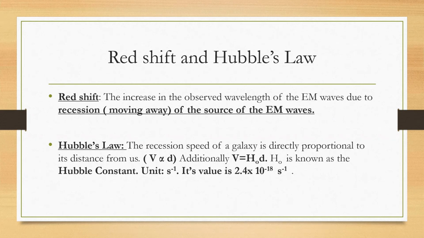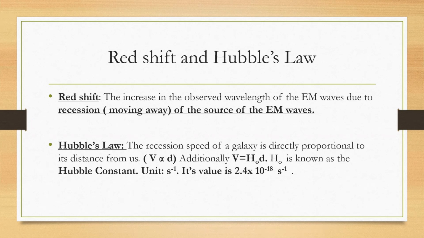Recession means that the observed galaxy is receding, it is moving away from us. So if that's the red shift, then it is possible to say that the speed of movement of these galaxies is comparable to the distance from us, in such a way that the bigger the speed, the farther these galaxies are away from us.